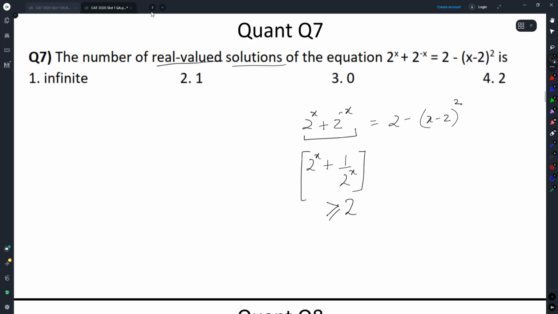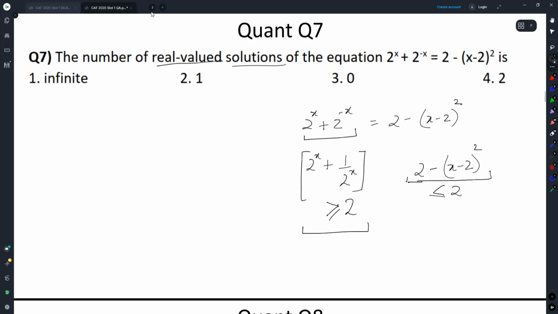Now the RHS. 2 minus x minus 2 whole square. Can I say this expression has to be less than or equal to 2? You are subtracting from 2 a non-negative quantity. x minus 2 whole square is a non-negative quantity. So you're subtracting from 2 a non-negative quantity. The max you can reach here is 2. So even if you tried, the only place where these expressions become equal would be where? When the expressions themselves are equal to 2.